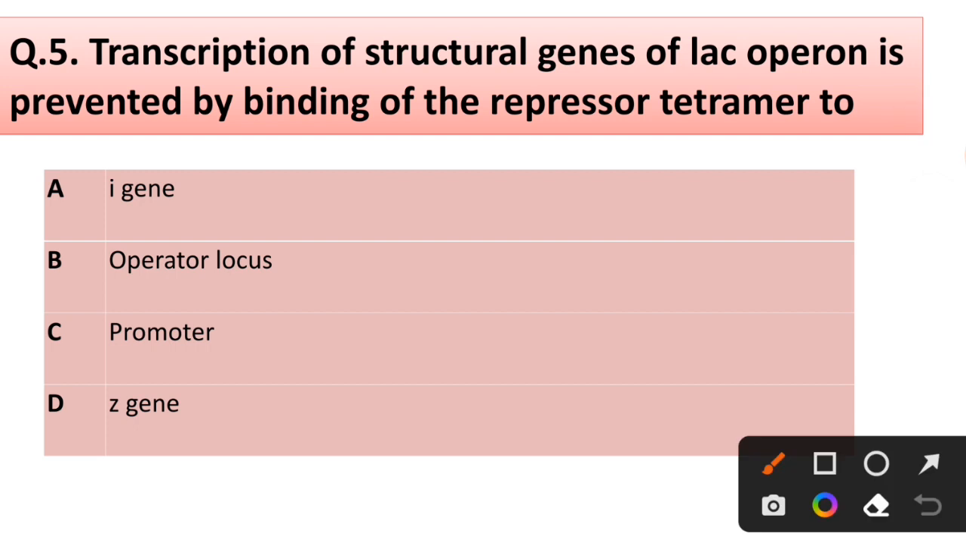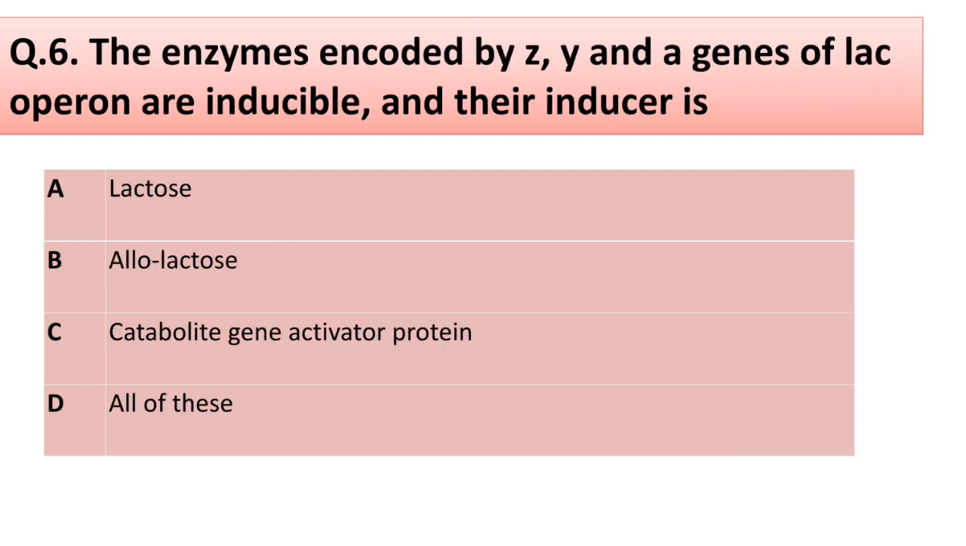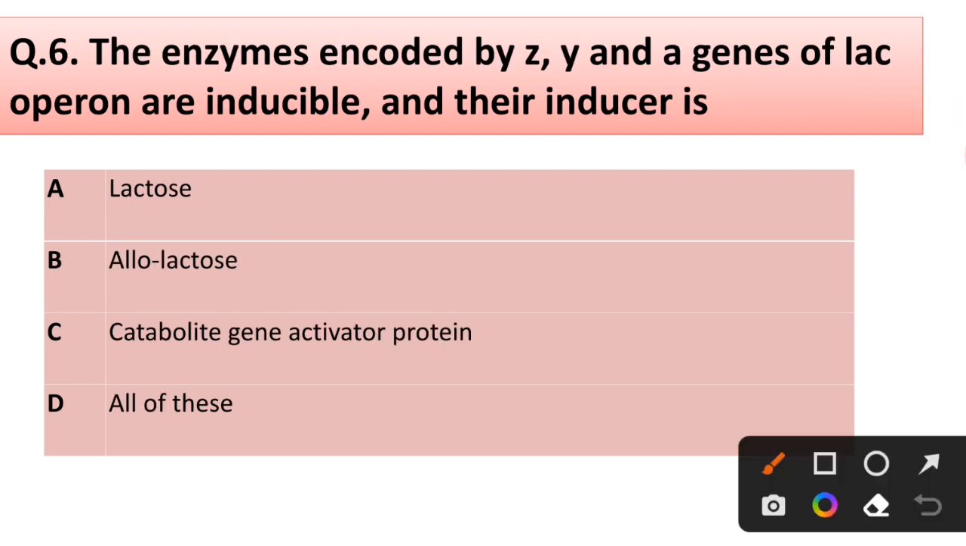Question number 5. Transcription of structural genes of lac operon is prevented by binding of the repressor tetramer to I gene, operator locus, promoter, Z gene. Correct answer is option B, operator locus. Question number 6. The enzymes encoded by ZYA genes of lac operon are inducible and their inducer is lactose, allolactose, catabolite gene activator protein, all of these. Correct answer is option B, allolactose.